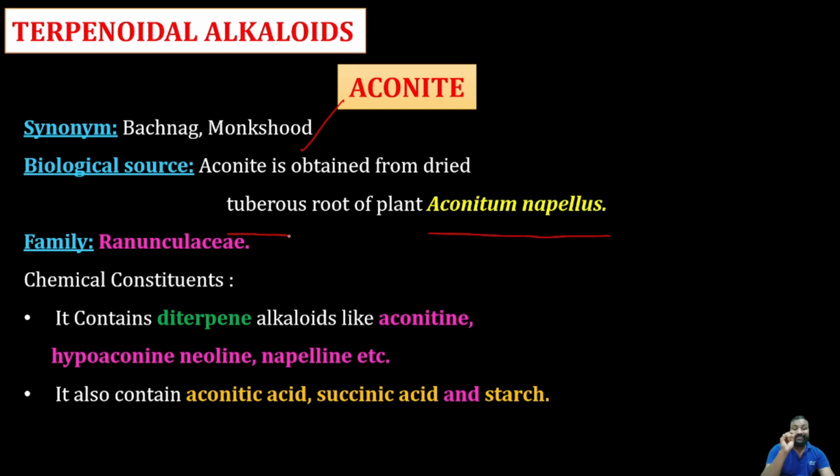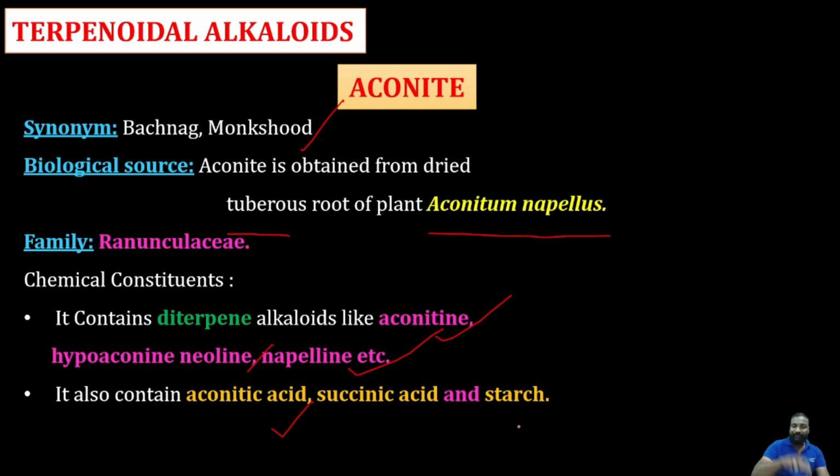The chemical constituents are diterpenoidal alkaloids, because it is a terpenoidal alkaloid, so it consists of a diterpenoidal nucleus. It consists of diterpene alkaloids like aconitine, hypaconitine, neoline, napelline, and so on. These are the chief constituents. Apart from that, aconitic acid, succinic acid, and starch will be there, because it's a tuberous root.